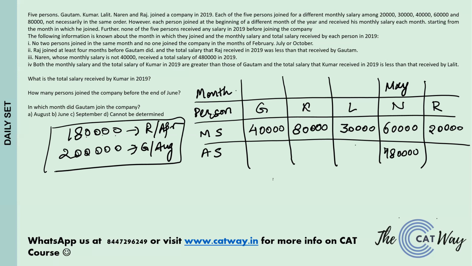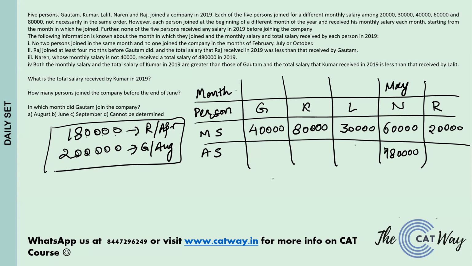Now come back. If Raj joined in March, then the earliest that Gautam can join is still going to be August, because July he cannot join because nobody joined in July. So in that case, if Raj joins in March, he will be drawing a salary for 10 months. That is, his salary would be 2 lakh. So it will be equal. So Raj joining in March is also not possible.